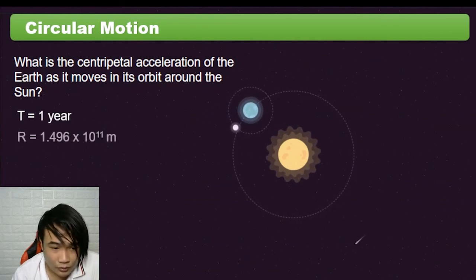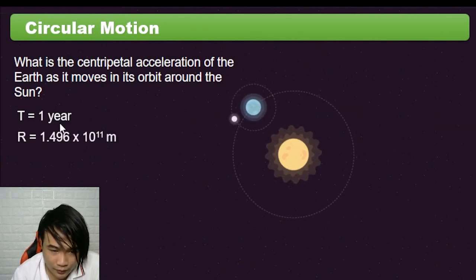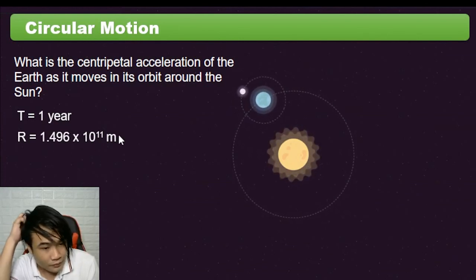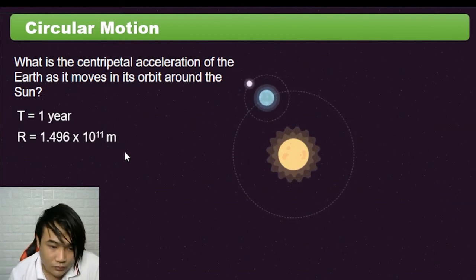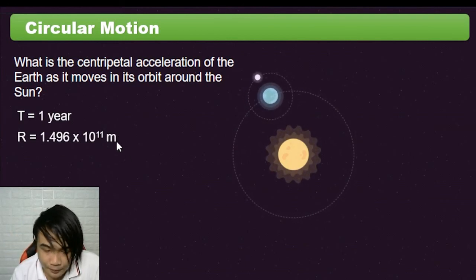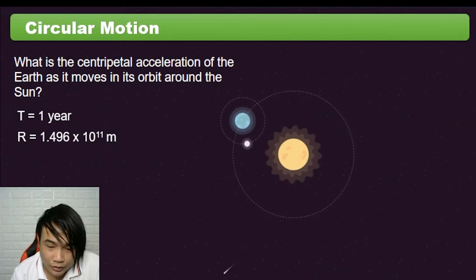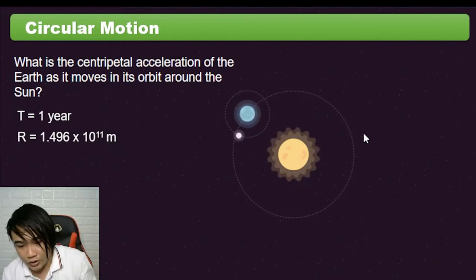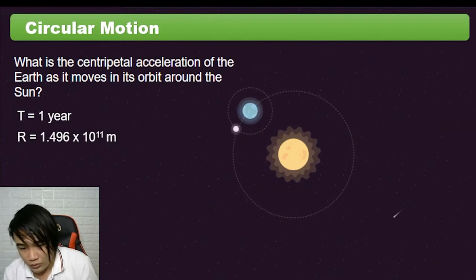Then pangalawa is yung radius, yung distance from the earth and sun. So that is 1.496 times 10 raised to 11 power, in meters.